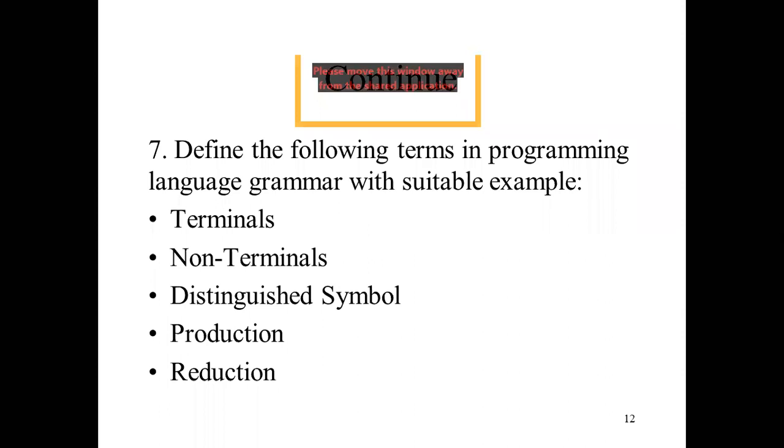We have a string on the left side and a string on the right side, and the mid portion is called the distinguished symbol. Similarly, a production is a combination of terminals and non-terminals on the right side. And a reduction is when we reduce a string or form a string. Production, distinguished symbol, non-terminals and terminals, we have already discussed each and everything.